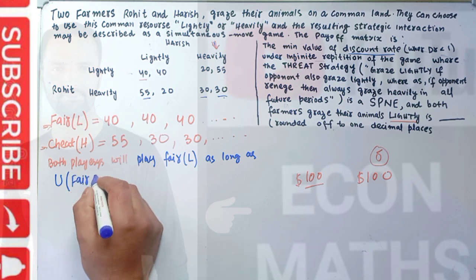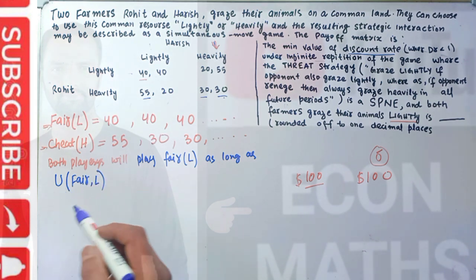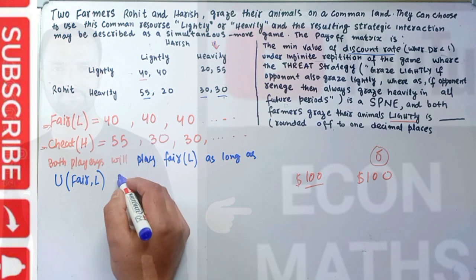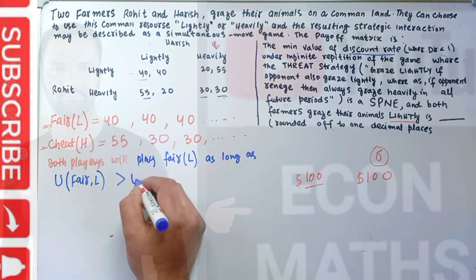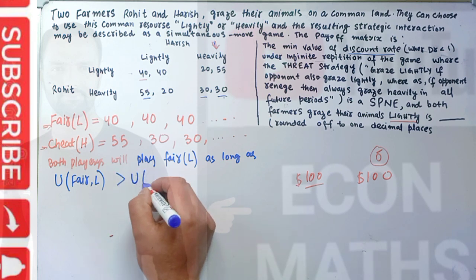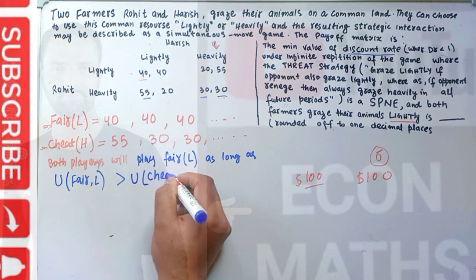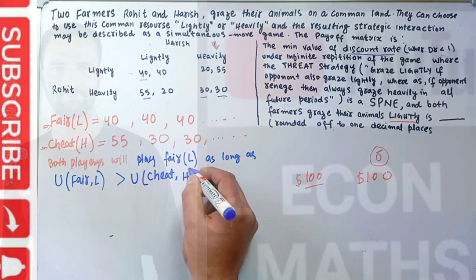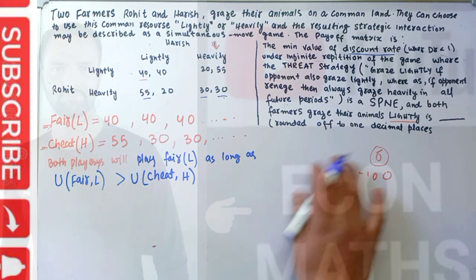Let me write it like this. If the utility by fair is greater than the utility from cheat. By cheat we mean here heavily. Let me repeat it here.